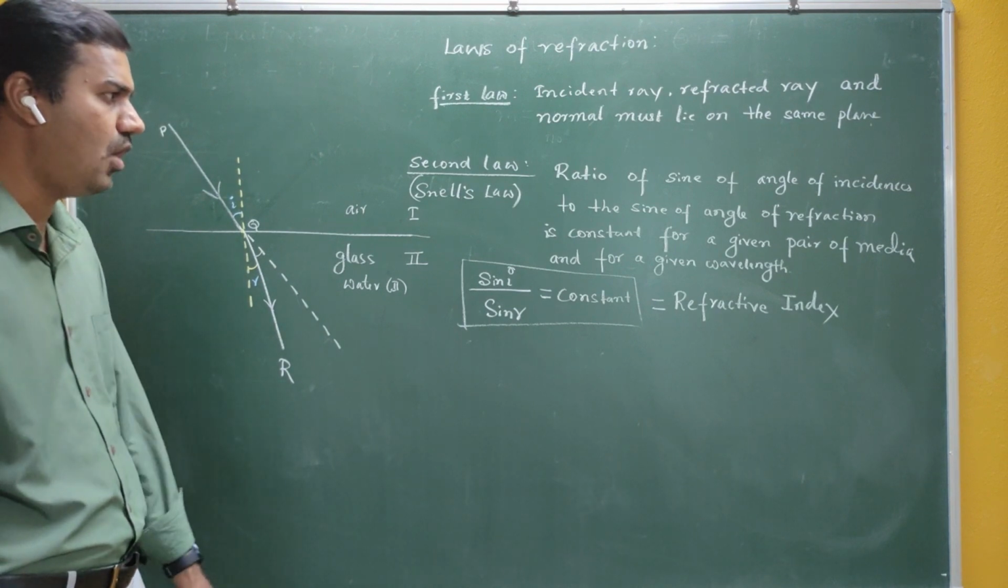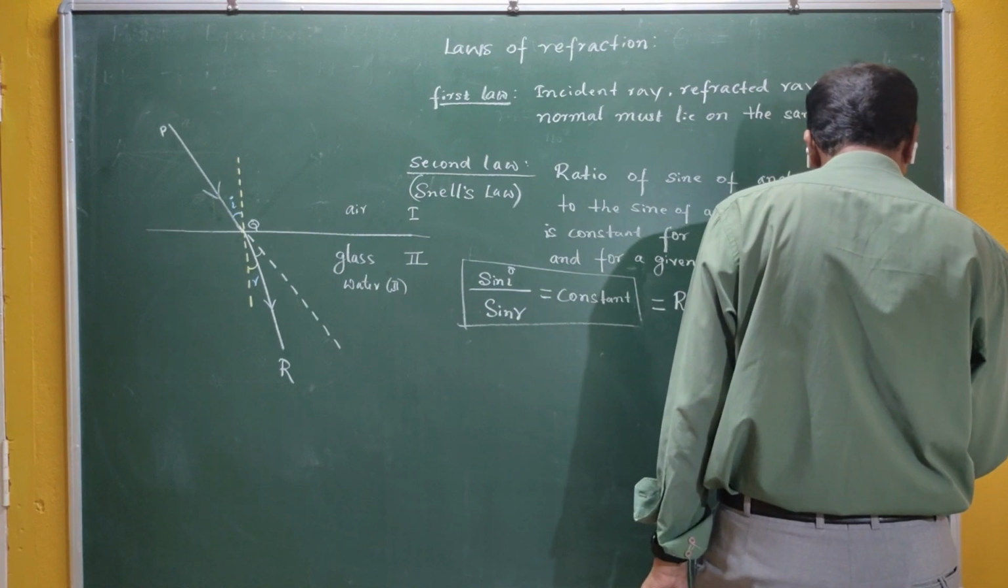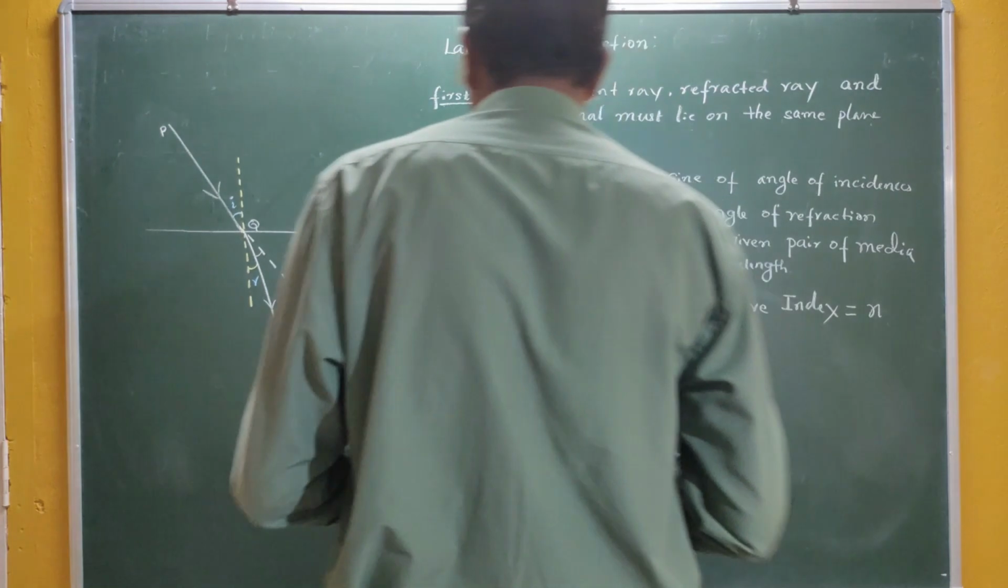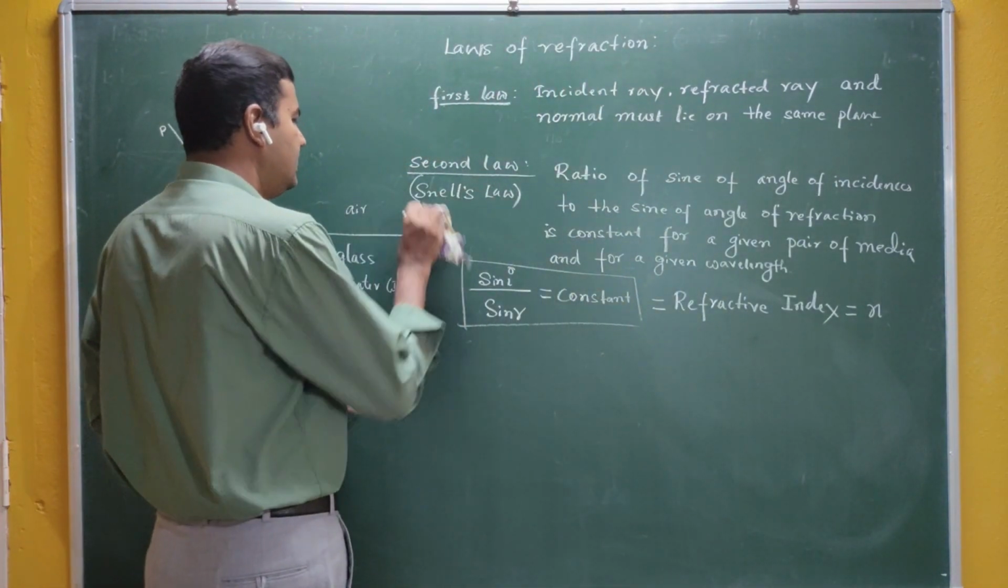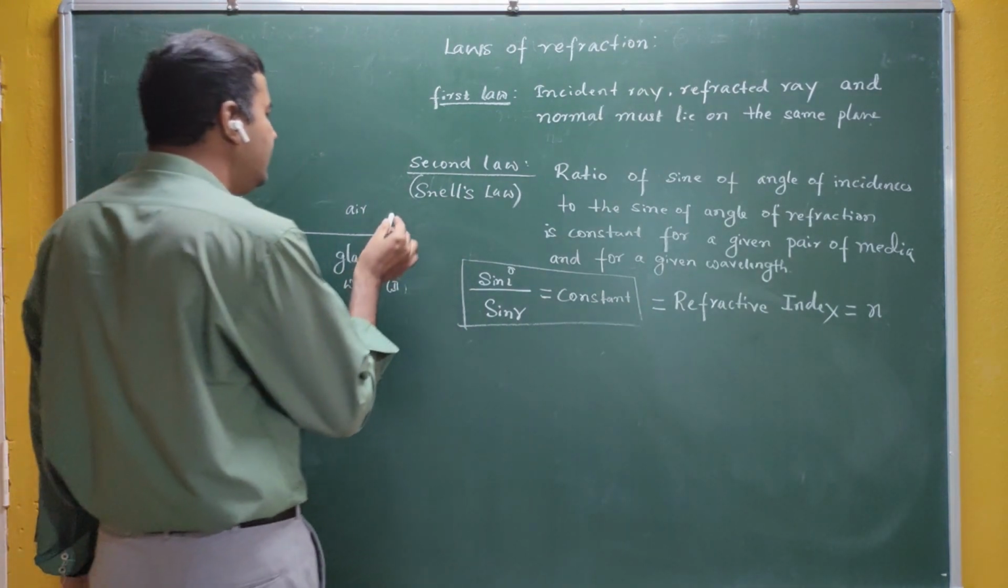Okay, so this constant is called refractive index and it is represented by small n. We are using small n for the representation of refractive index. But what about that constant? The constant depends on the mediums.